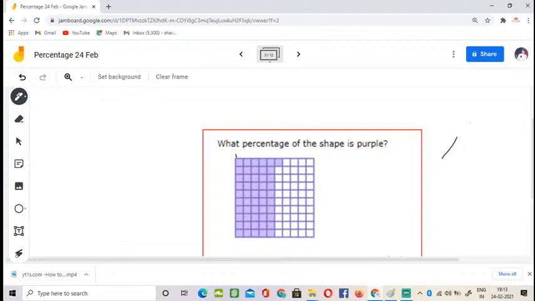It's very easy. Here it is 10, 20, 30, 40, 50, and after 50 it is one more block. So out of 100, 51 blocks are filled with blue color. So the percentage is 51 percent. Very good. I'm just going to the next question.